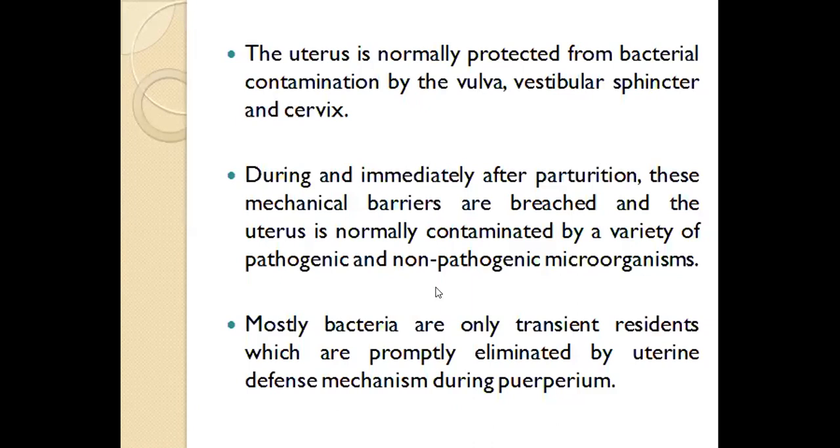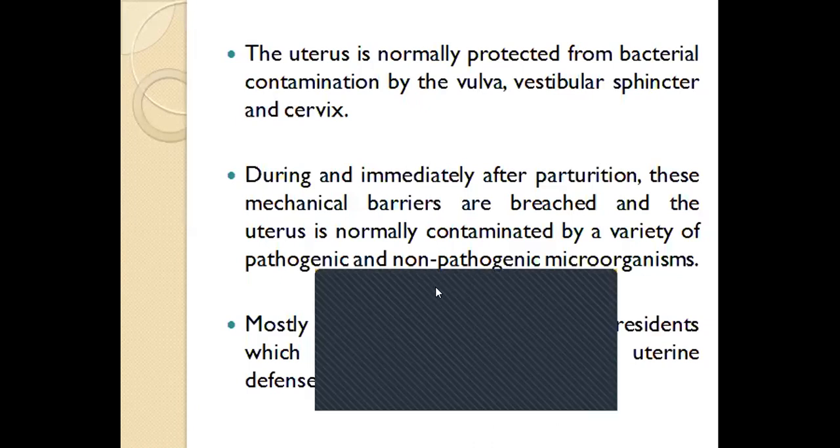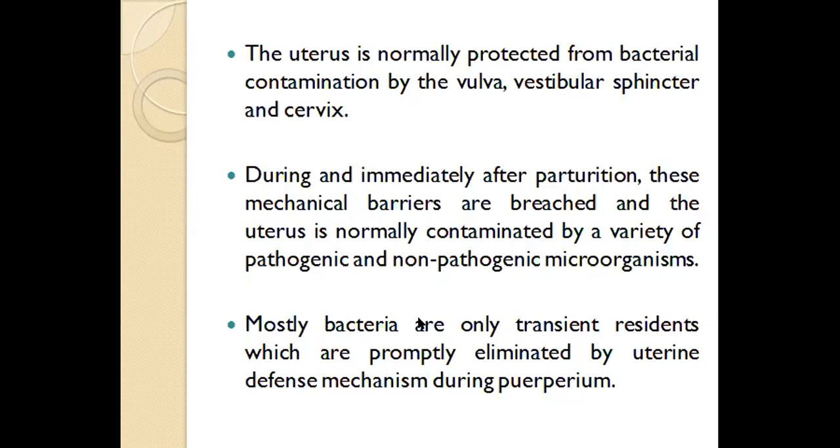So during and immediately after parturition, the cervix, vulva, and vestibular sphincter open up. So these mechanical barriers are breached, right? And they contaminate the uterus with pathogenic as well as non-pathogenic microorganisms.